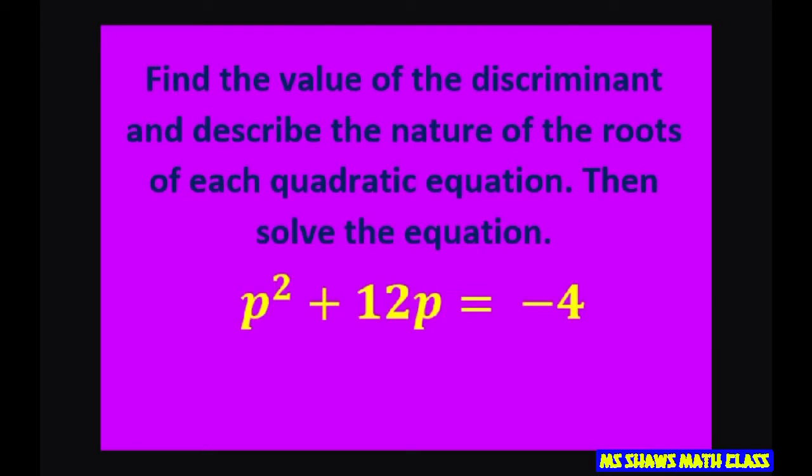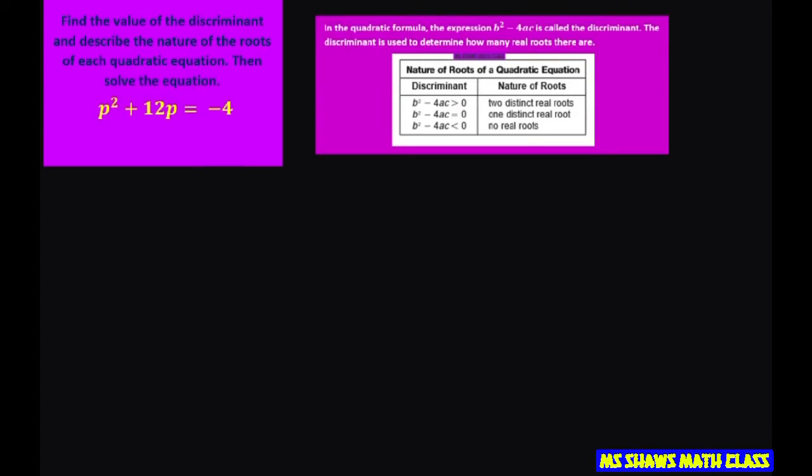Hi everyone. We're going to find the value of the discriminant and describe the nature of the roots for p squared plus 12p equals negative 4. Then we're going to solve the equation using the quadratic formula.